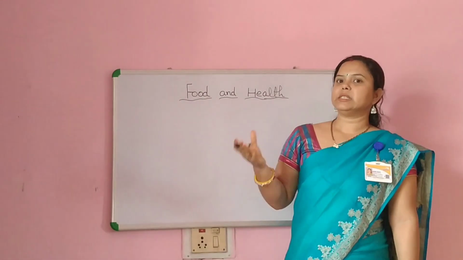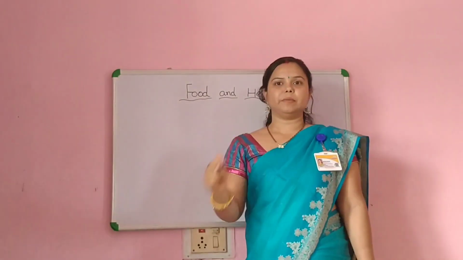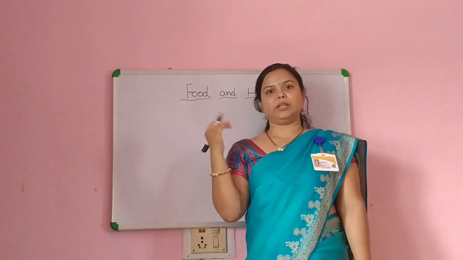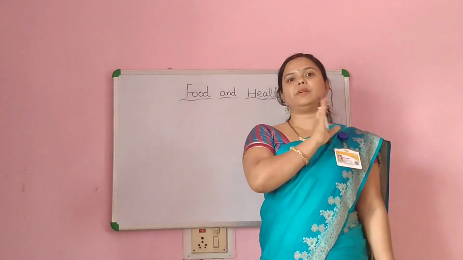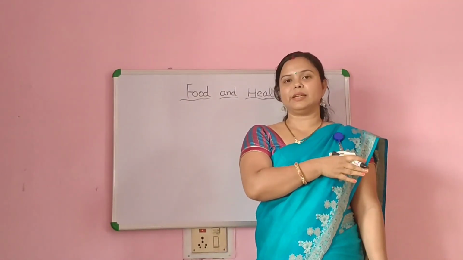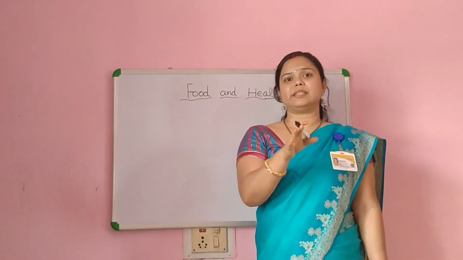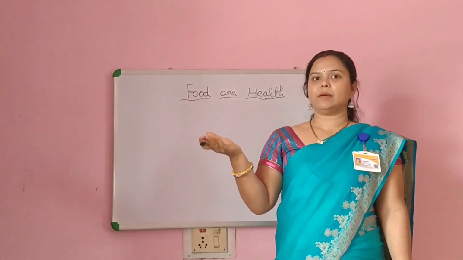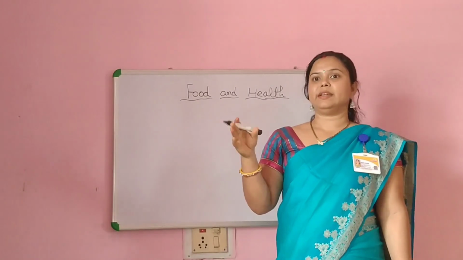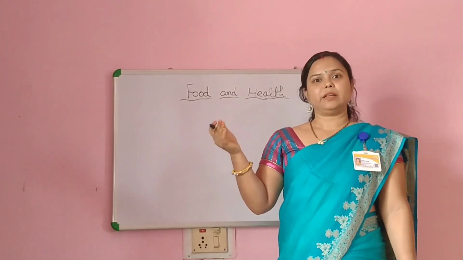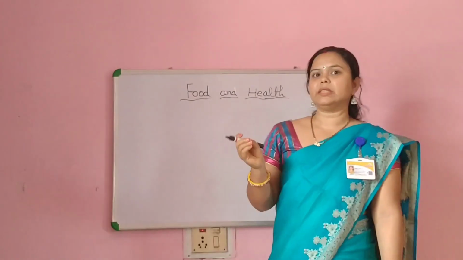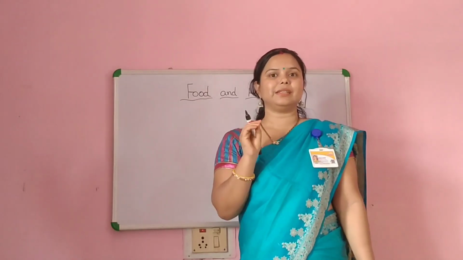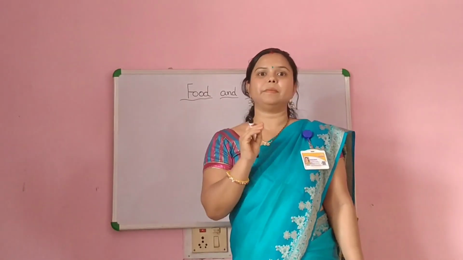To understand this chapter, we take two examples. There are two boys. One boy's name is Ram and the other boy's name is Syam. Ram is active all the time. He rarely falls ill and never gets tired after playing for many hours. But on the other hand, Syam easily catches cold. He easily gets tired after playing for a few minutes. Can you tell me the reasons behind their tiredness or activeness? The reason is their healthy life and their balanced diet.